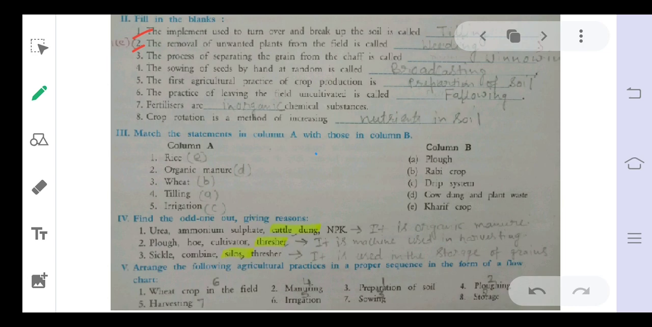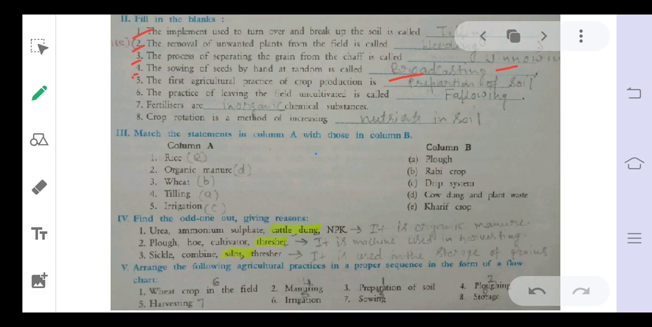The third is the process of separating the grains from the chaff. Here it is the separation process, so it is called winnowing. Fourth is the sowing of seeds by hand. It is called broadcasting.